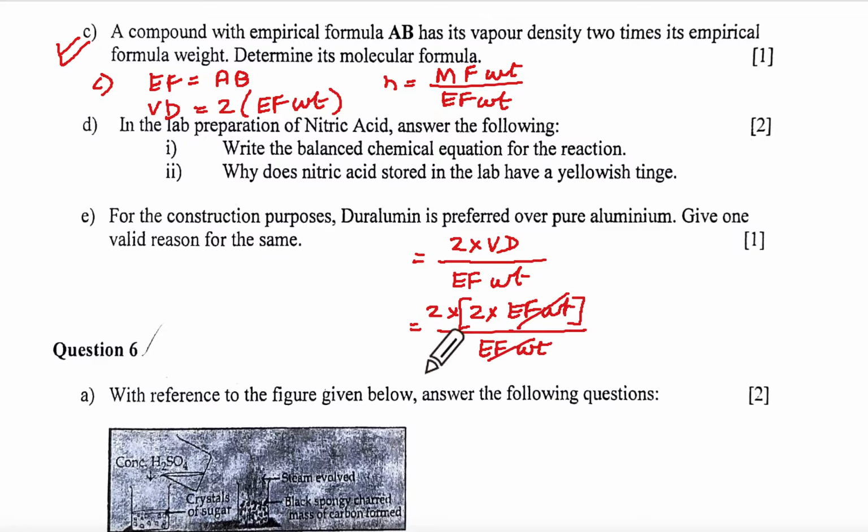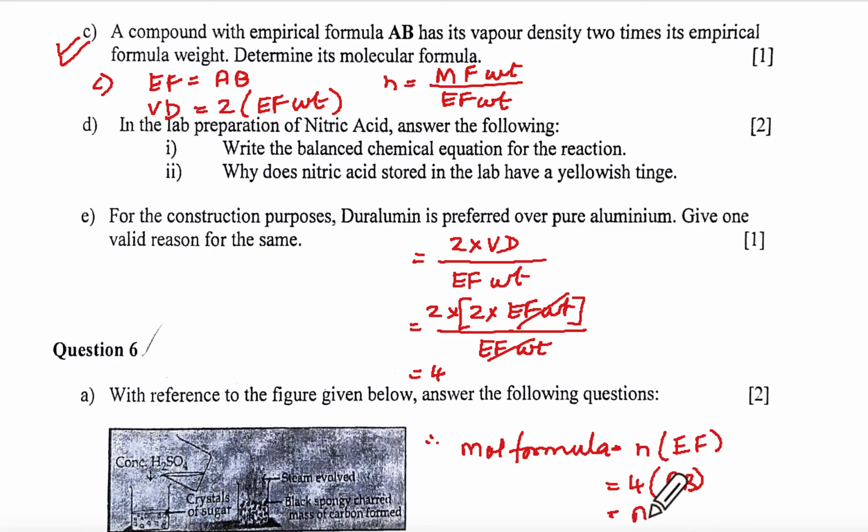So this gets cancelled and n is equal to 4. Therefore, molecular formula is n into empirical formula, which is 4 into AB, which is A4B4. Here they have given it for 1 mark, but they can even ask you this for 2 marks.